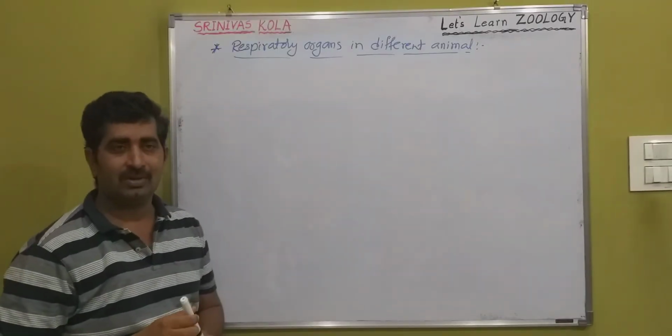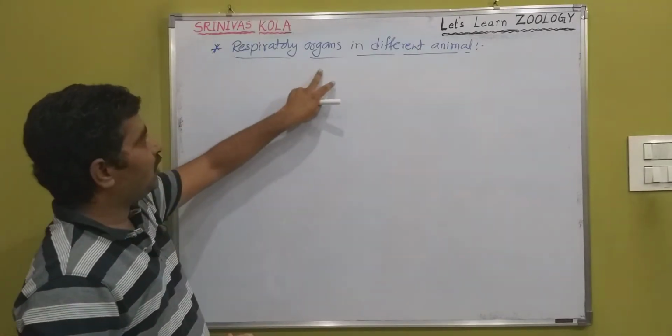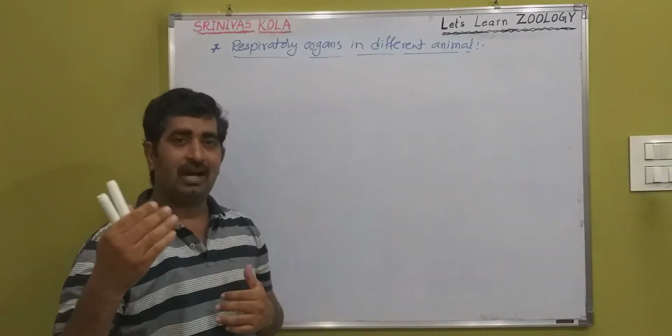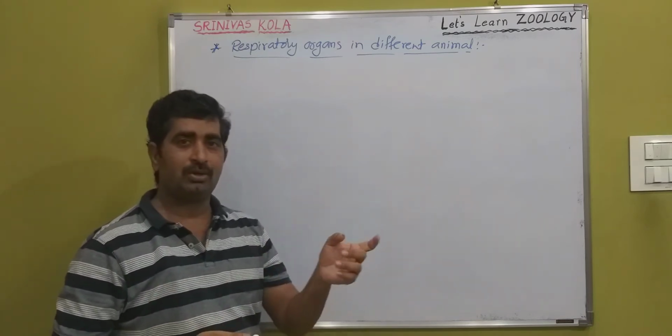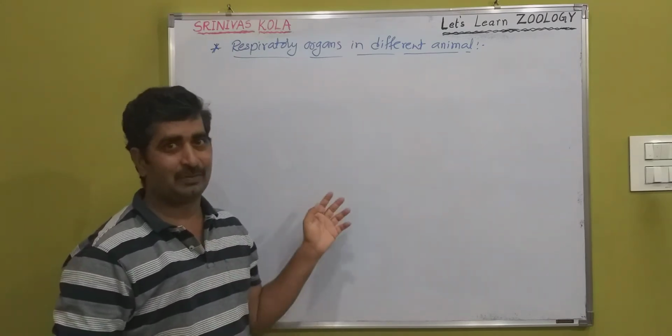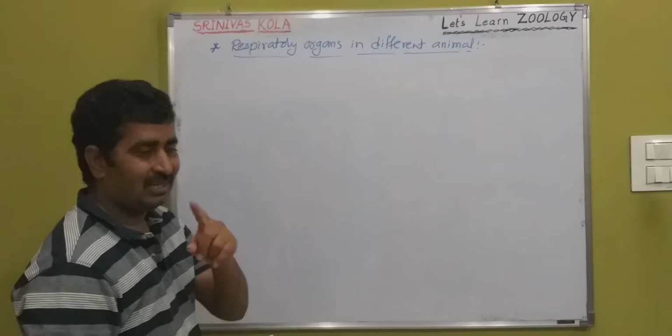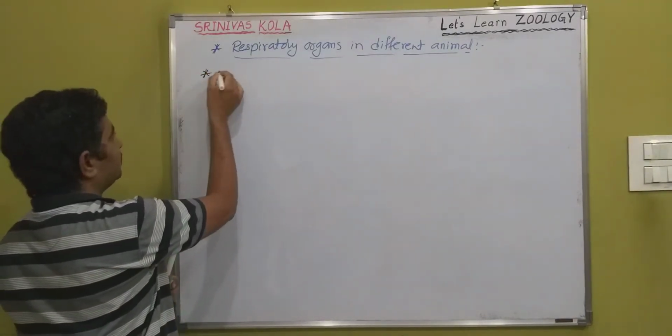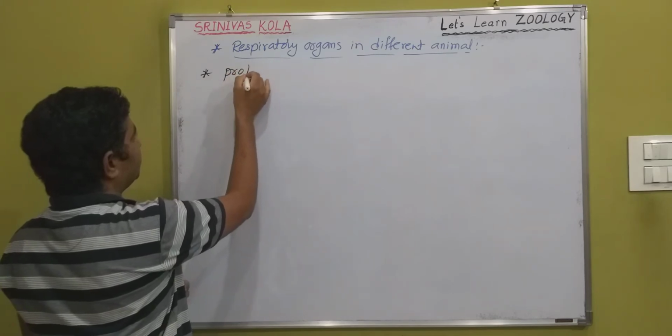So this is the next video in the respiratory system. What is that? Respiratory organs in different animals, from lower animals and single cellular animals up to mammals. That means protozoa to mammals. I will clearly explain each and every segment. So first we will discuss protozoa.